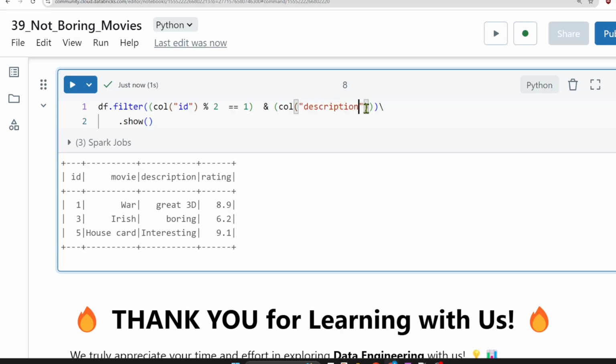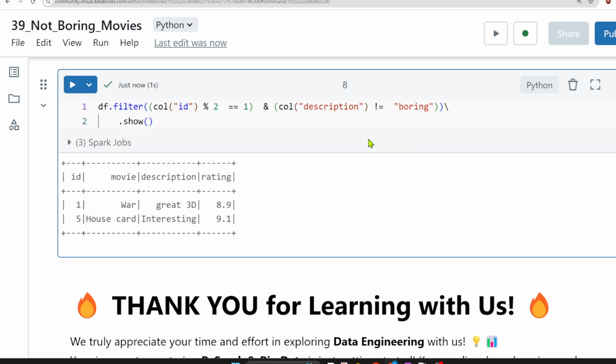So what we can do is, column description should not be, not equal to, something like this we write, right? Basic programming. It should not be boring, right? So we can apply this thing. Let us see whether it gives the expected output or not. See, it should not contain.